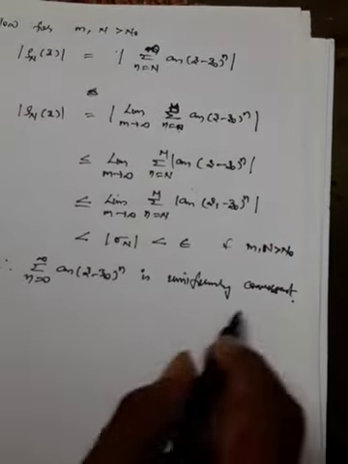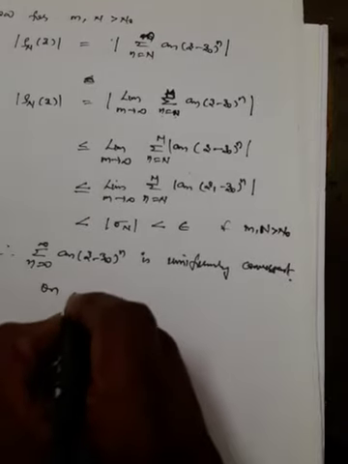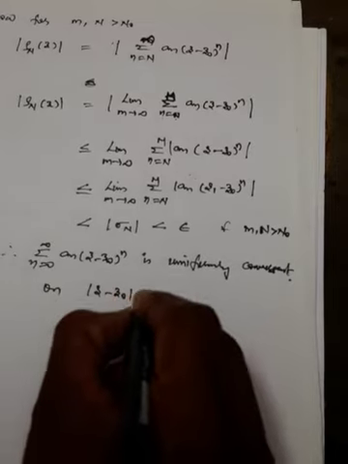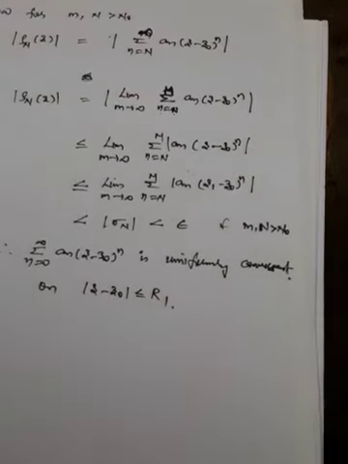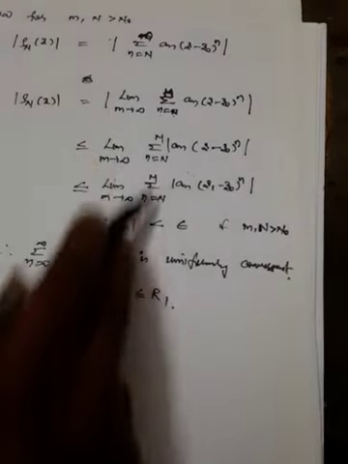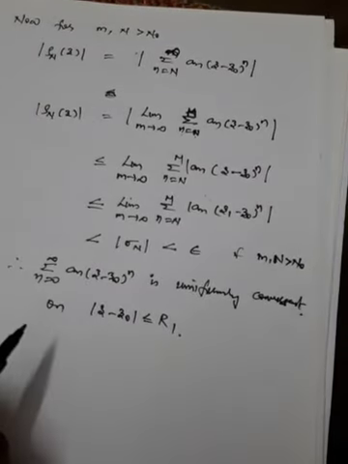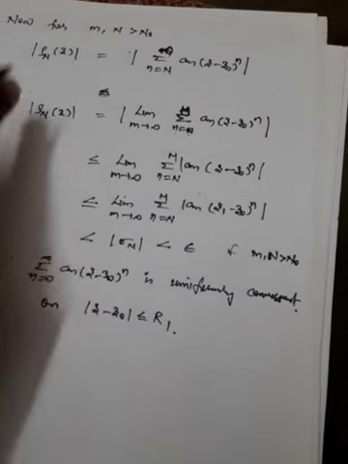So therefore it is uniformly convergent on mod z minus z naught less than or equal to some r1. This is how we can prove it by taking all these values from the previous theorem as well as the theorem which we have taken.